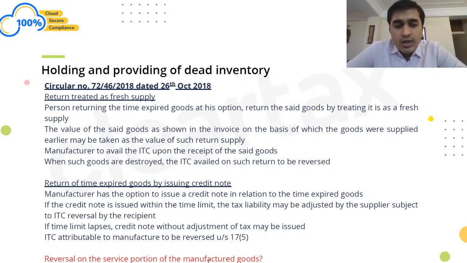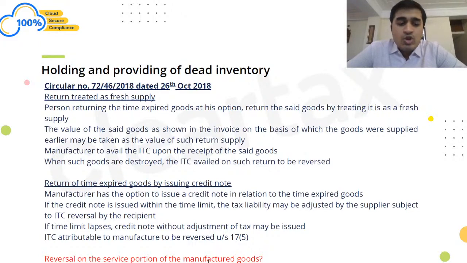Now the issue here is that if the credit note is issued within 30th September of the next financial year, right? So I have sold the goods during the year 1920, right? Now I'm returning those goods back. You are returning those goods back rather within 30th September 2020, correct? So you can issue a credit note up to 30th September 2020 by showing the taxability, or you may show the tax liability, right?